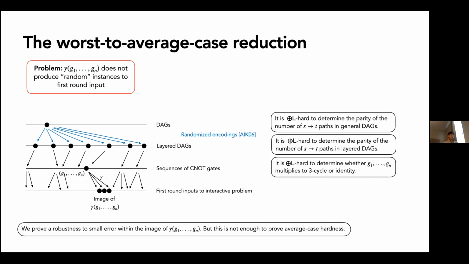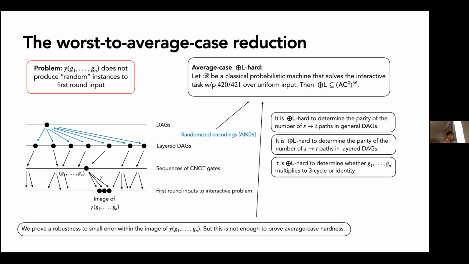So we combine these two ingredients, we get our main technical result, which is an average case parity-L hardness. If ours is a classical solution that is randomized and solves a task with probability better than 420 over 421 over uniform input, then it must be solving parity-L hard problems.